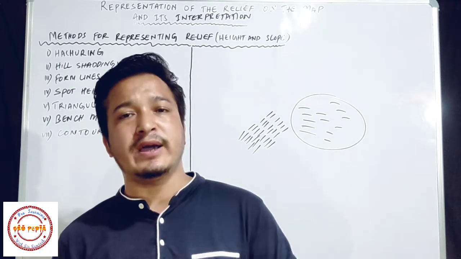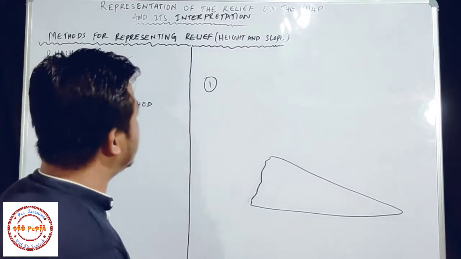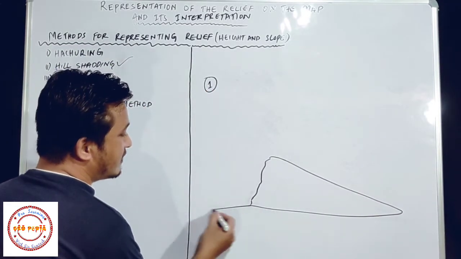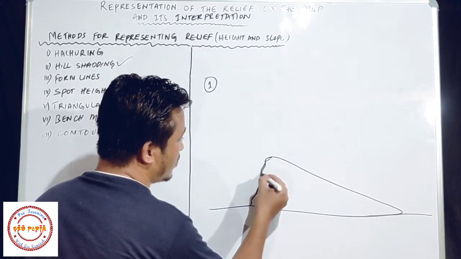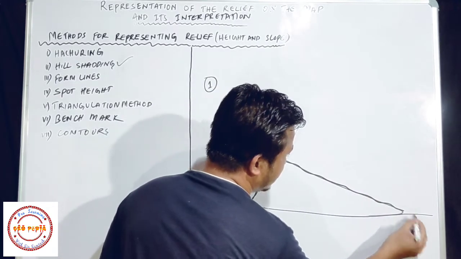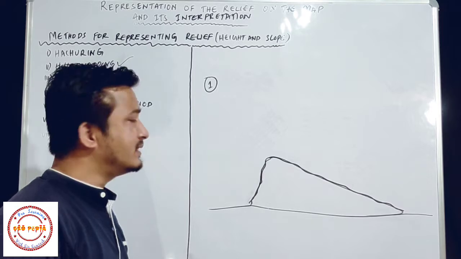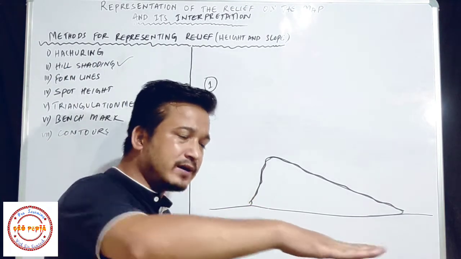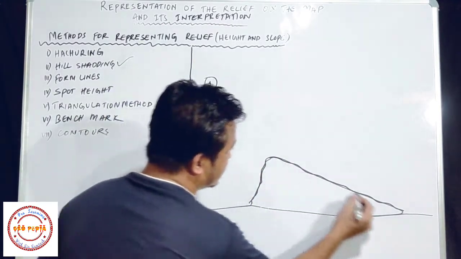In the first method, suppose this is a mountain, and this is a steep slope, and this one is a gentle slope. Do you know what is the meaning of slope in Hindi? Dhalan, right? So if it is like this, then this is a steep slope, and if it is like this, then it is a gentle slope.